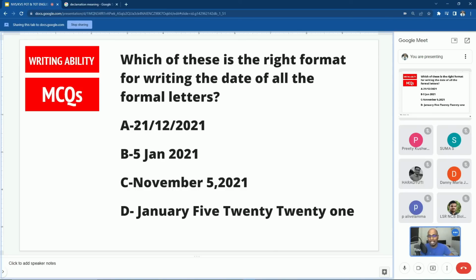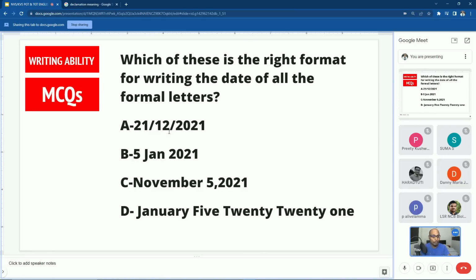The reason is this is confusing for the people who read, because we have British format of date and American format of date. In the British format, date comes first, then the month, and then comes the year. In the American format, which comes first? Month, date, and year.